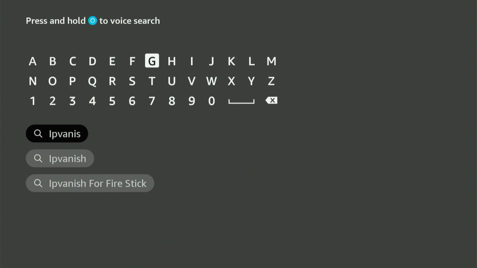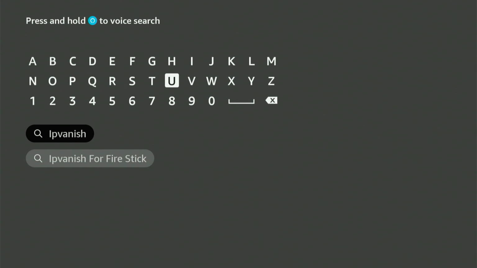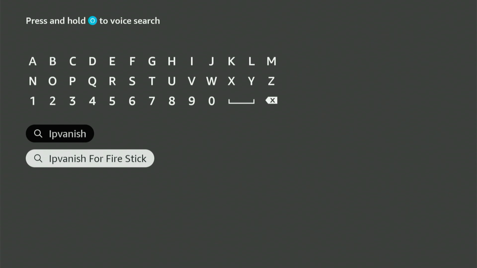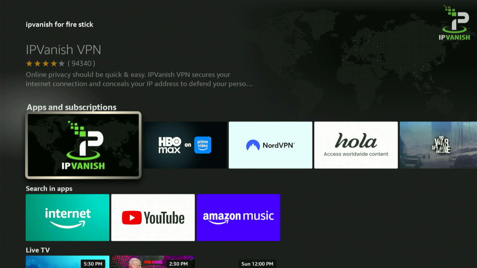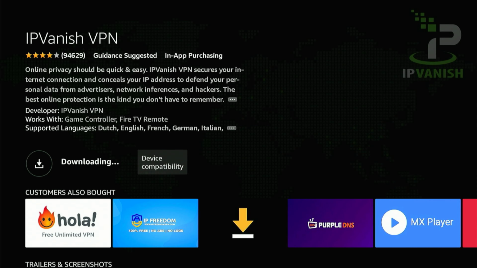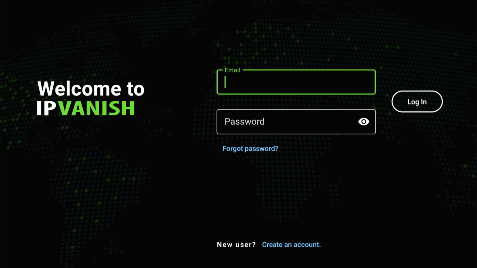Or, what I prefer to do to always obtain the latest version is return to the Fire Stick home screen, locate the magnifying glass, scroll down, select the search bar, and when the keyboard appears, enter IPVanish. Sometimes you will need to enter it in fully to get it displayed, so just take your time here. Enter it in exactly as I am. Then, you'll see it in the suggestions. Select and press the center button.